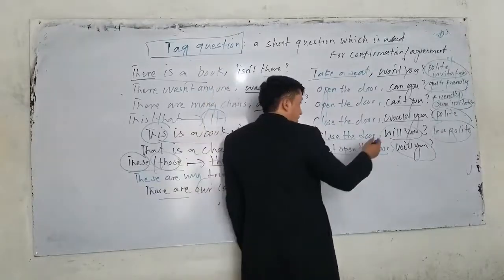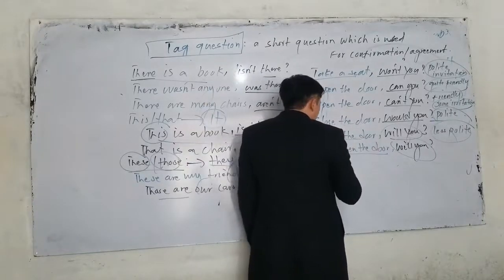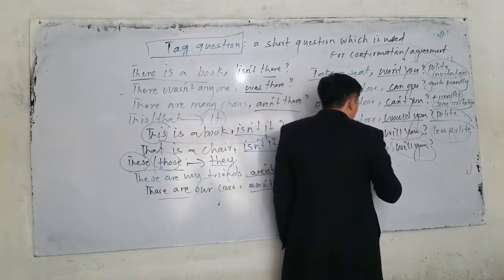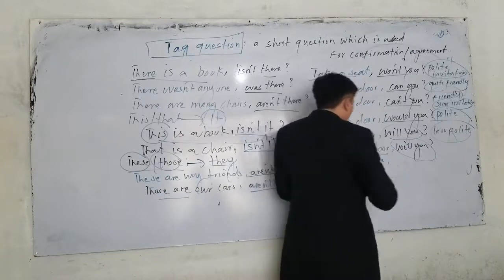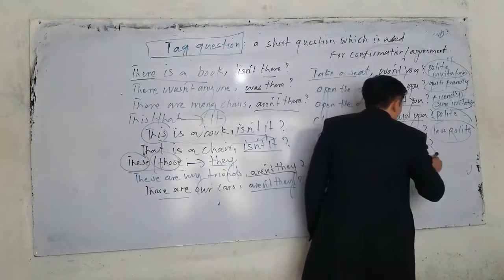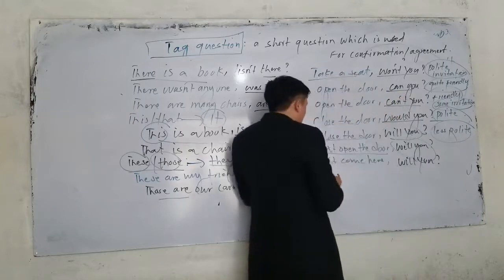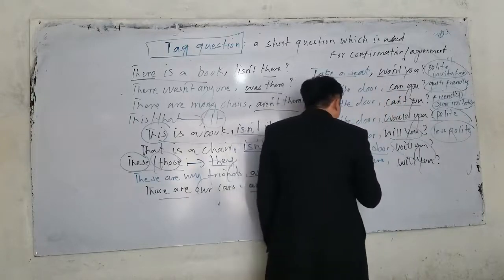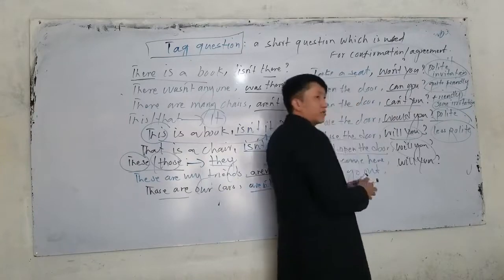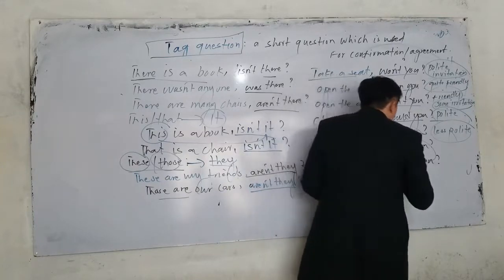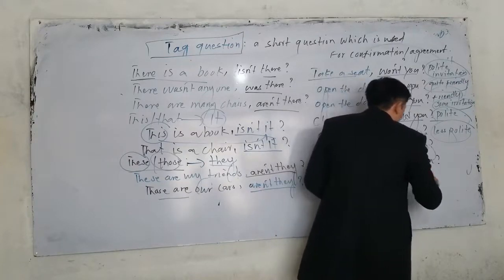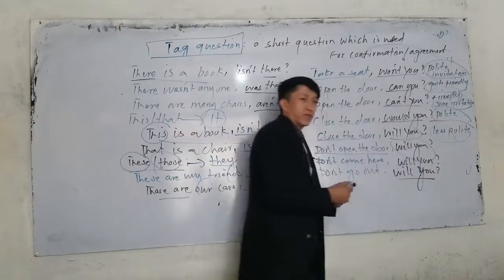For example, don't open the door, will you? Don't come here. What do we say? What is the tag? Don't come here. The tag should be what? Will you? Don't go out. Come on. Don't go out. What is the tag? The tag question should be will you? Sorry, will you? Did you understand?